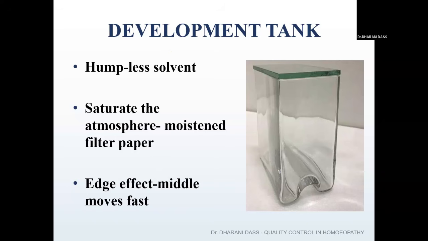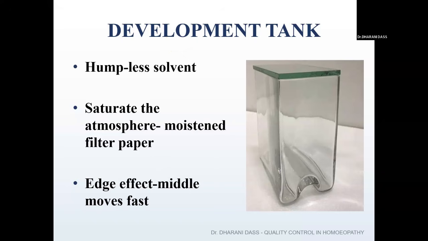Why do we need to do it? In order to avoid the edge effect when the TLC is running. What is the meaning of edge effect? Imagine you take a piece of paper and dip it in water. You can see the water being absorbed into the paper, right? Similarly, when you keep the TLC plate inside the developmental tank, the solvent gets absorbed by the silica gel and moves up.